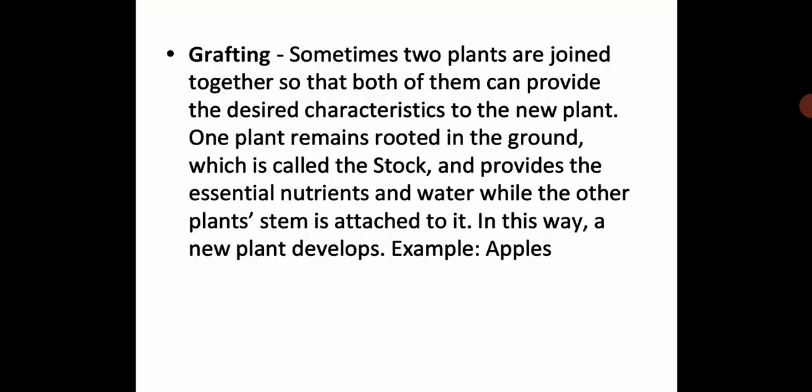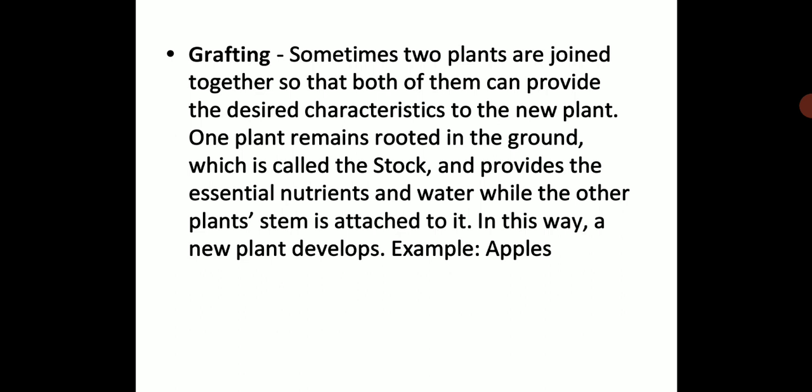Then you will see grafting. Sometimes two plants are joined together. This is again an artificial method of vegetative propagation. Sometimes two plants are joined together so that both of them can provide the desired characteristic to the new plant. So if you want some desired characteristic, you do the grafting method. This is an artificial method to get a new plant with desirable qualities and characteristics.